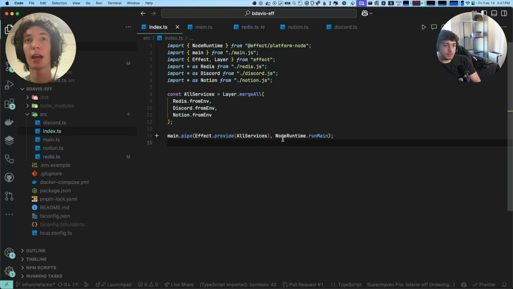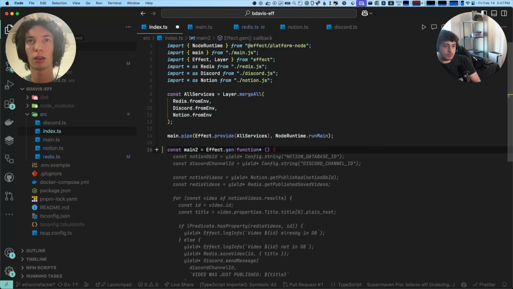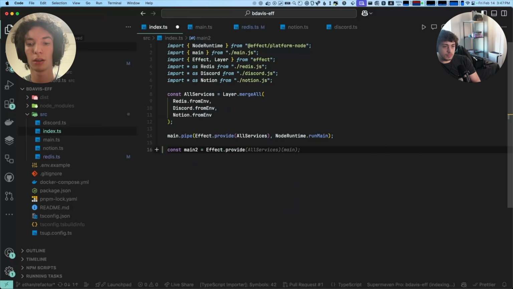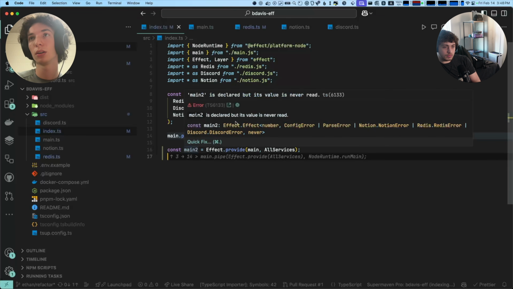But if we look here, if we separate this a little bit, like const main2 equals Effect.provide, all the errors are still here. But this is where we can start to look at the error handling.